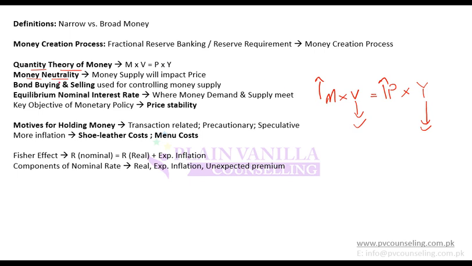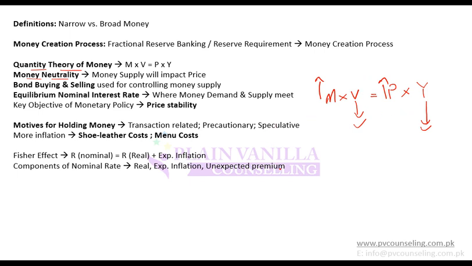Any decrease in money supply will lead to a decrease in price. Why? Because it believes that velocity and Y will be constant in the short term. So that's why we say that an increase in money supply will lead to inflation, or a decrease in money supply leads to a drop in inflation. The reason is this equation MV equals PY.